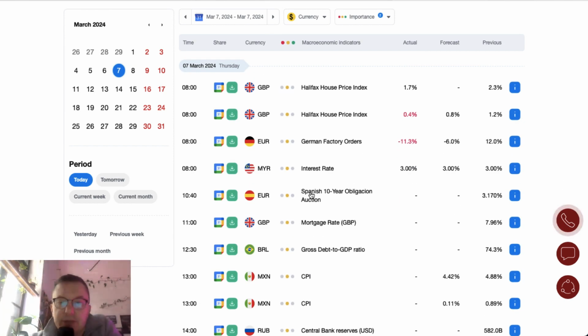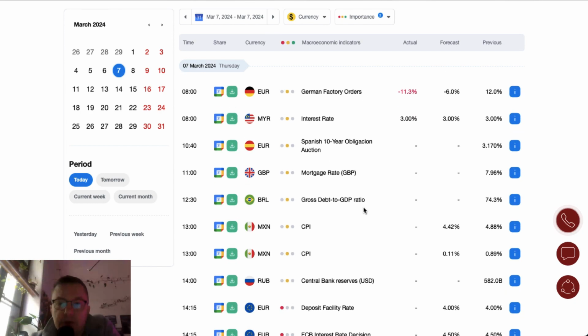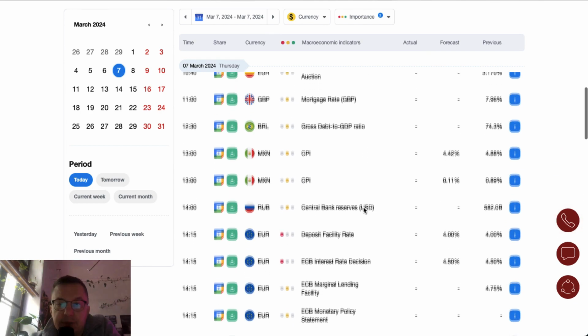And we got some data from the UK during the London session. Halifax house price index is 1.7%, which means a drop from 2.3%. And the monthly index is 0.4%, which means a drop from 1.2%. German factory orders, minus 11.3, a drop from 12%, a significant drop in German factory orders.